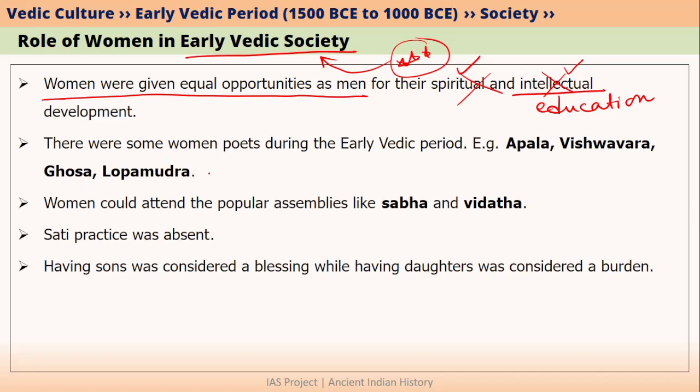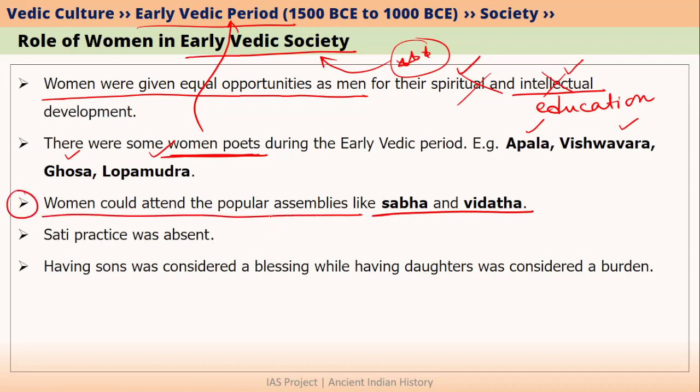Moreover, we have also evidence that there were some women poets during the early Vedic period. For example, Apala, Vishwavara, Ghosha and Lopamudra were some of the famous women poets that were existing during early Vedic period. We already talked about popular assemblies like Sabha, Vidata, Gana and Samiti. During early Vedic period, women also could attend these popular assemblies. This is also a very important point because in the later Vedic period, we will learn that women were not allowed to attend these Samitis. However, during early Vedic period, women could attend these popular assemblies.